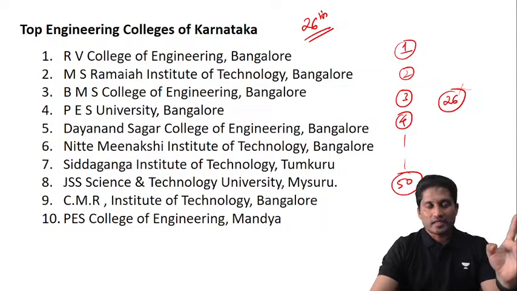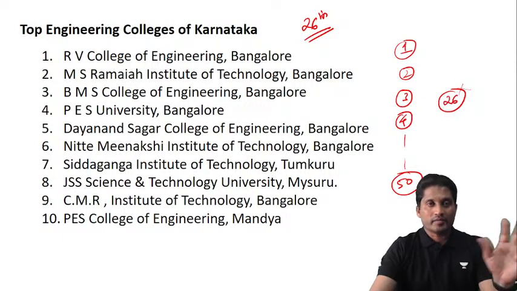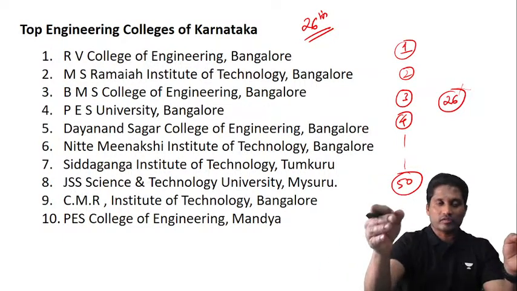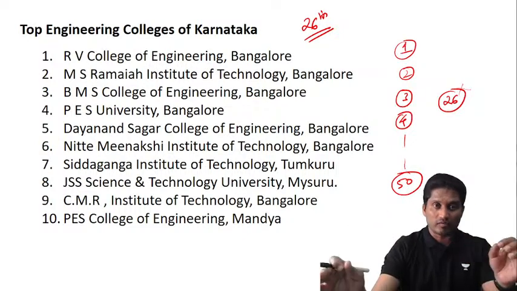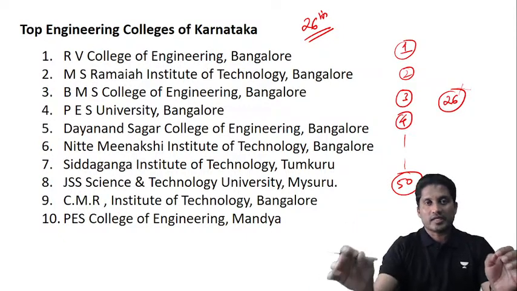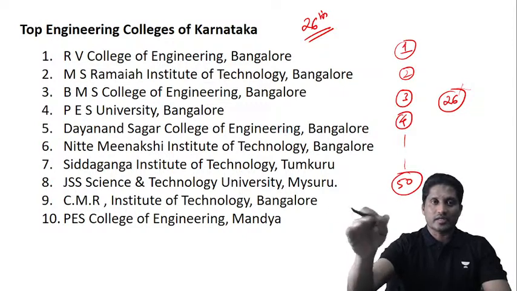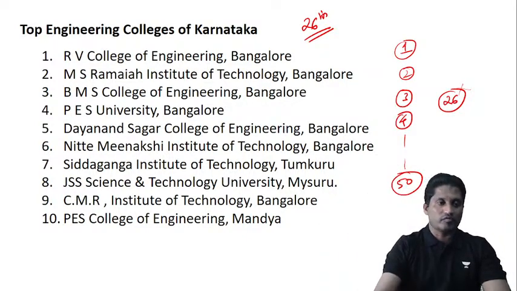So that's the thing, guys. Hope I'm clear with this, right? Your option entry will be 1 to 50 or 1 to 35 or 1 to 40, whatever colleges you feel are good ones in Karnataka. You will fill those colleges in order according to the demand, according to the rank, across Karnataka, Bangalore, whatever it may be.